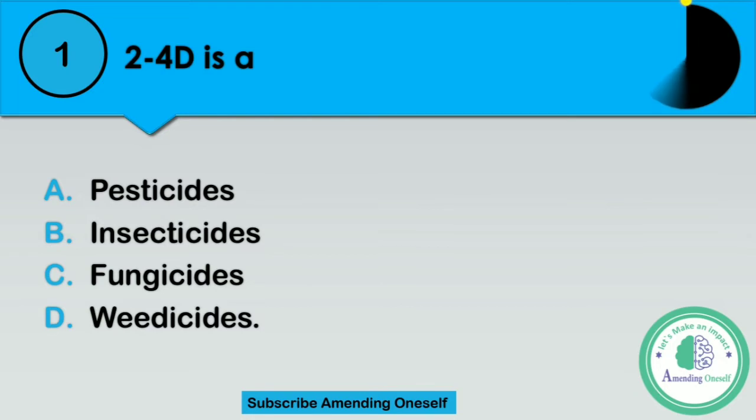I repeat the question. 2,4-D is a blank: A, pesticides, B, insecticides, C, fungicides, or D, weedicides.